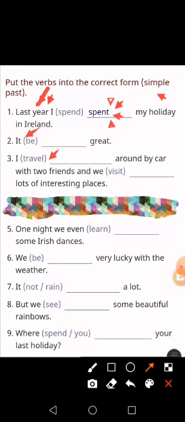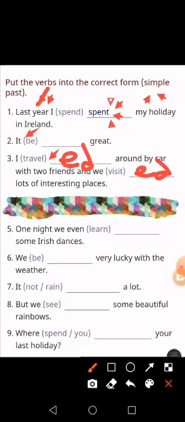So here you have to change the verb to be what? To be simple past. I traveled. Here you have to add ed. Why? Because it is a regular verb. So add ed. I traveled around by car with 2 friends, and we visited lots of interesting places. We have ed also here. We add ed because those 2 verbs are what? Regular verbs. That's why we add ed.